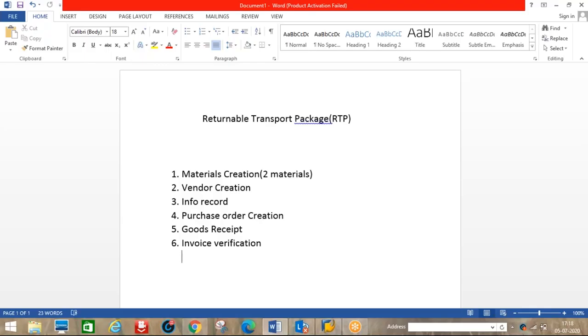So what does returnable transport package mean? For example, whenever you place some orders with the vendor, after the vendor delivers the materials, some of the vendor's materials are there that we need to send back to the vendor. Those materials do not belong to us. Those materials we will use under the returnable transport package.